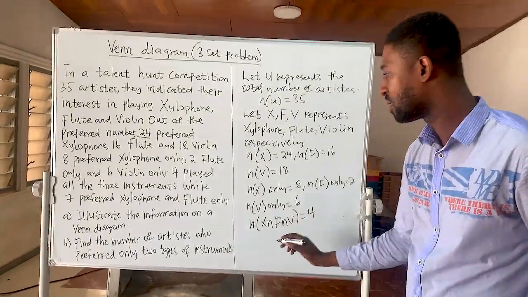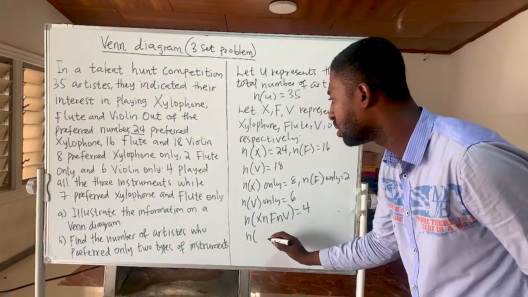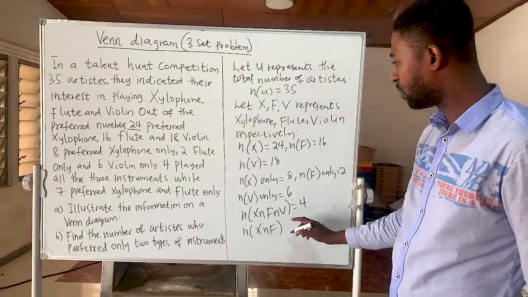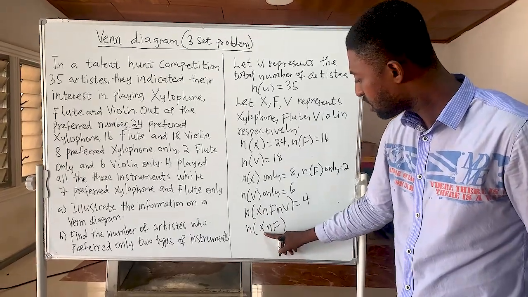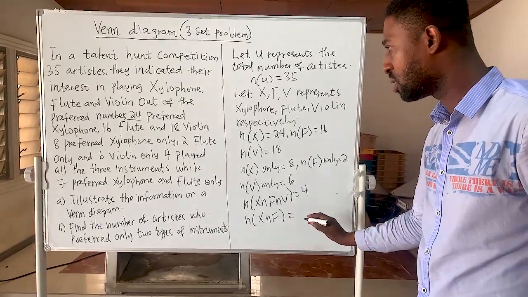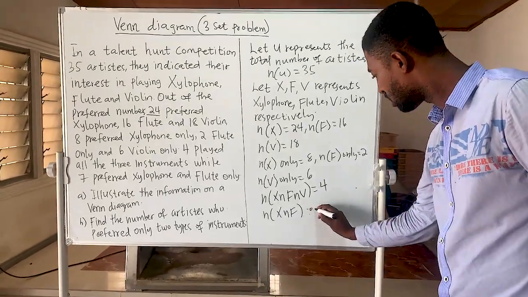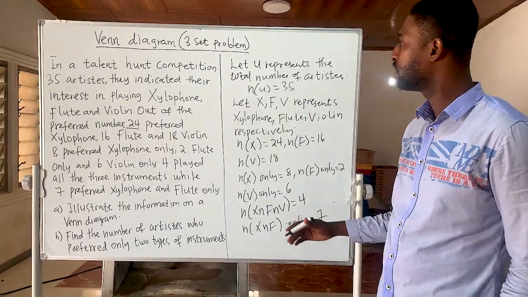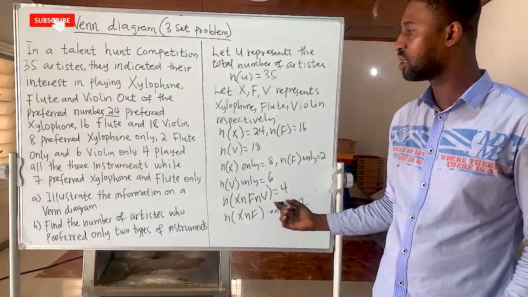Then lastly, the number of artists that preferred only xylophone and flute is 7. So these are the variables in the question, and we are supposed to illustrate this information on a Venn diagram.